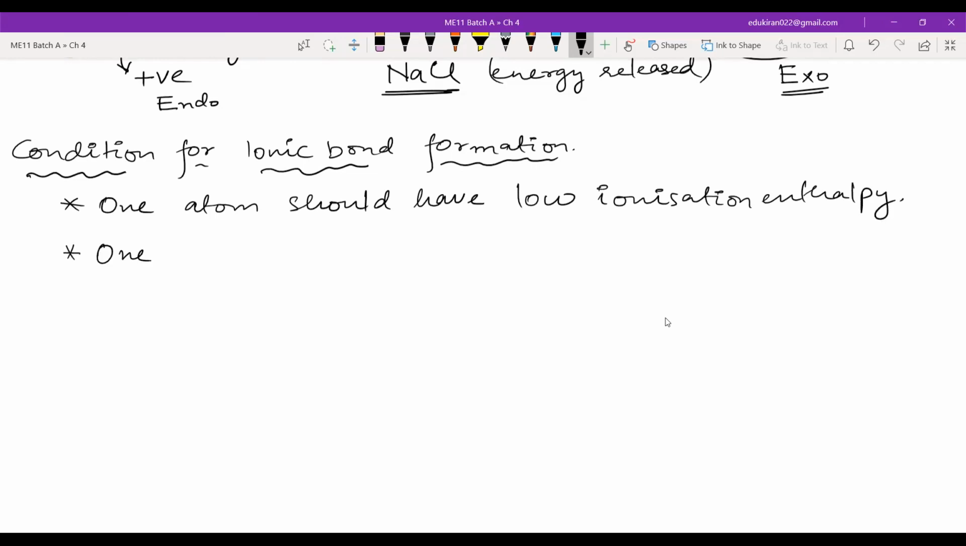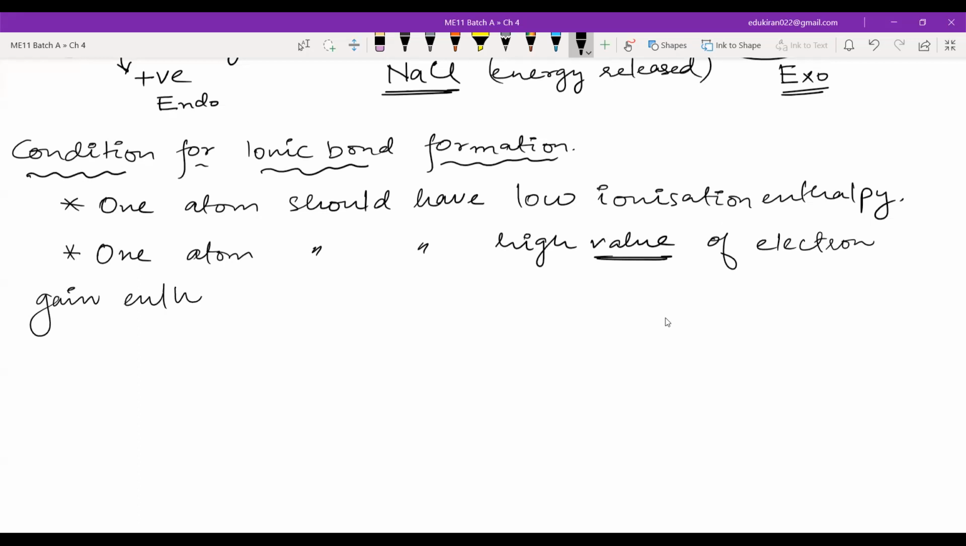Second condition is that one atom should have high value of, please remember high value, because we are just concerned about the value, the number. We are not concerned about the sign because we know it is negative, and that is why we want high, because if it is negative, it is giving me energy, it is exothermic. So we want the value of the energy release to be very high. One atom should have high value of electron gain enthalpy.